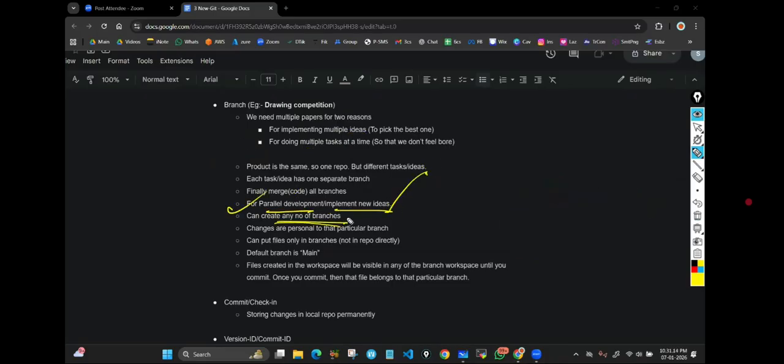Okay. You can create any number of branches. Literally that is up to you. There is no limit. But generally we don't keep more than 2 or 3, because the more branches you create, the more confusion it creates. That's why generally we keep not more than 2 or 3.